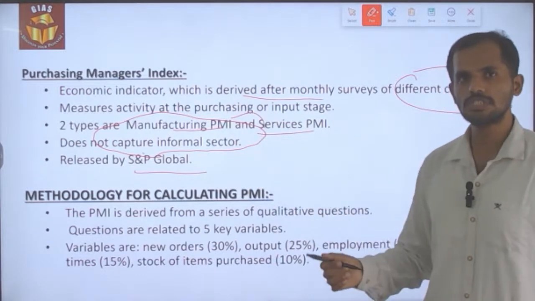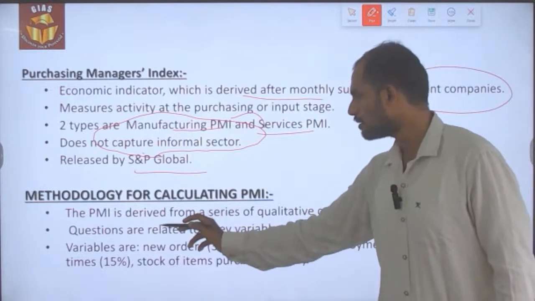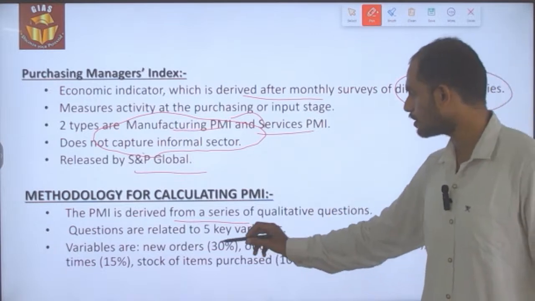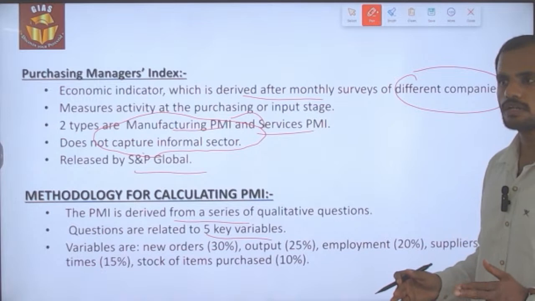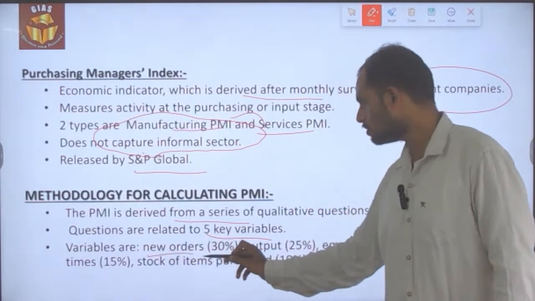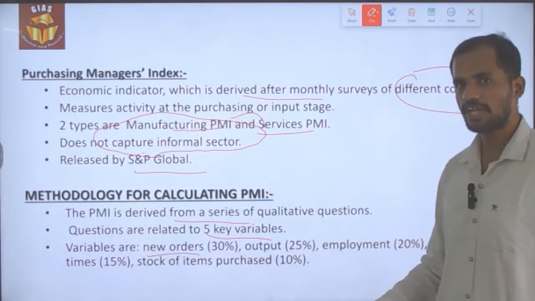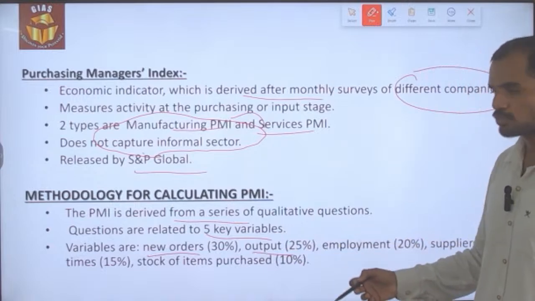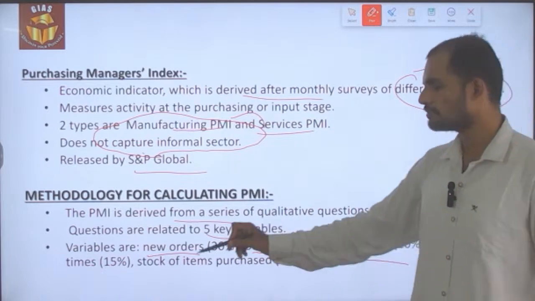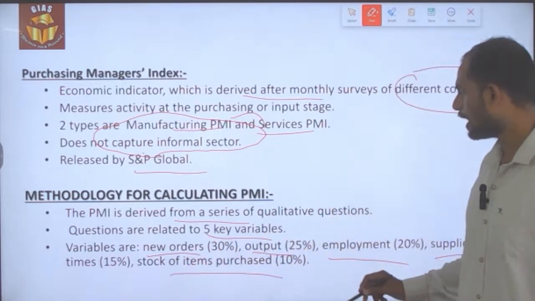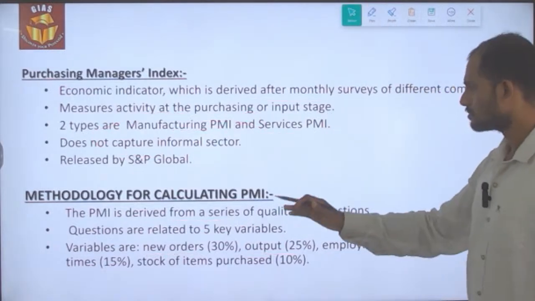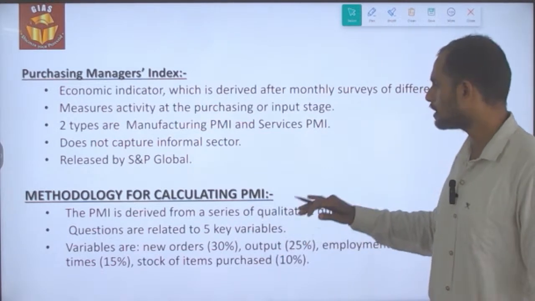And the methodology used for its calculation: the PMI is derived from a series of qualitative questions related to five key variables, and these variables are weighted according to the weightage they carry. For example, questions related to new orders are allocated 30% of the weight, questions related to output are given 25%, and employment-related questions are given 20%. Supplier delivery times are given 15% of the weight, and stocks of items purchased are given 10%. So these are the different weightages provided to each variable.